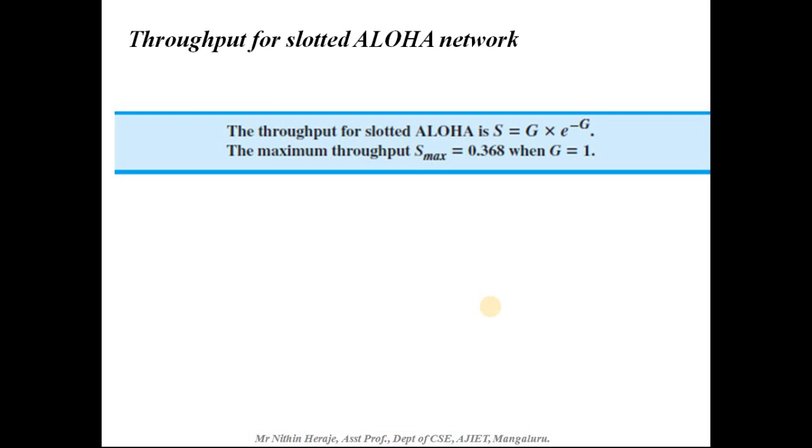Kindly note this down, this formula might be needed. All right, so this is about slotted Aloha.